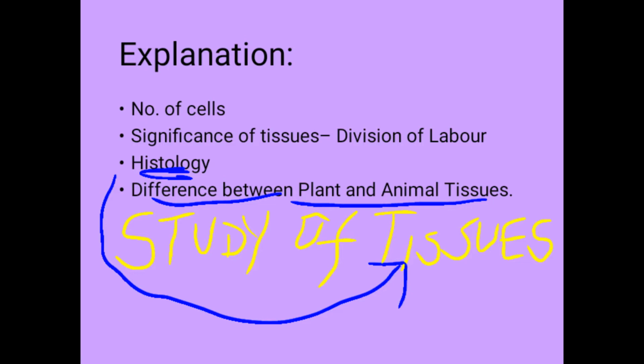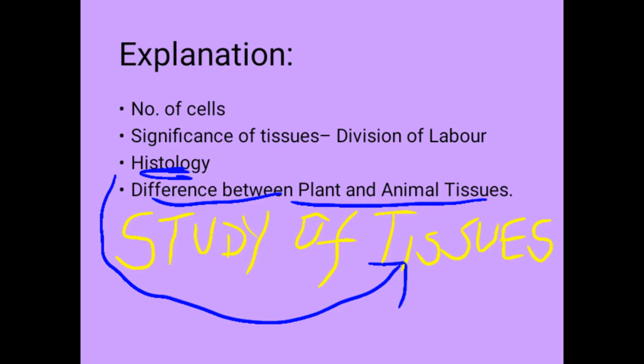Differences between plant and animal tissue. So in plant tissue, the organization is very simple, and in animal tissue it is very complex due to the division of labor. So the division of labor is found in animal tissues, that is why they have a complex organization. Second, mode of nutrition in plants is autotrophic. Autotrophic means they prepare their own food, and in animals it is heterotrophic mode of nutrition.